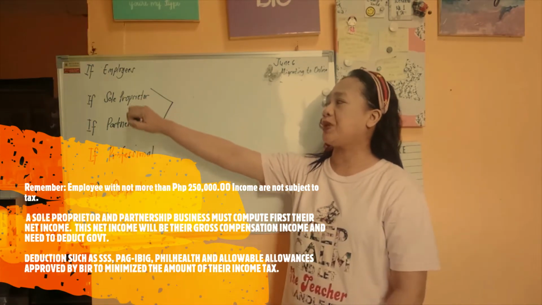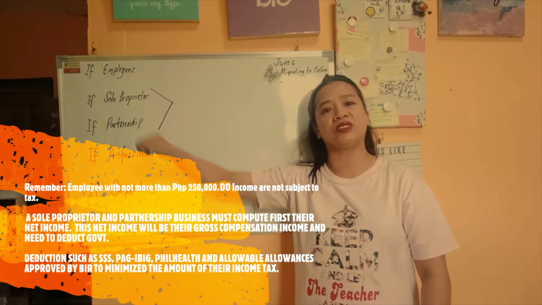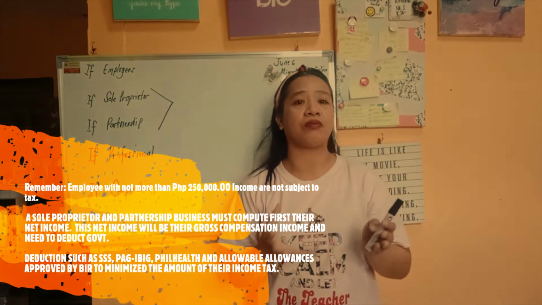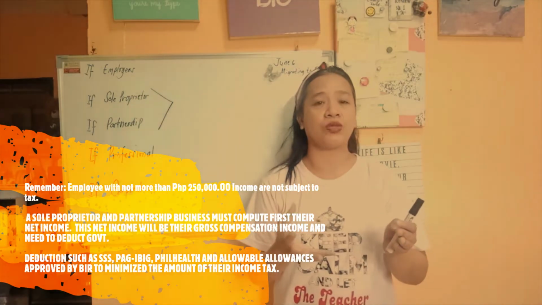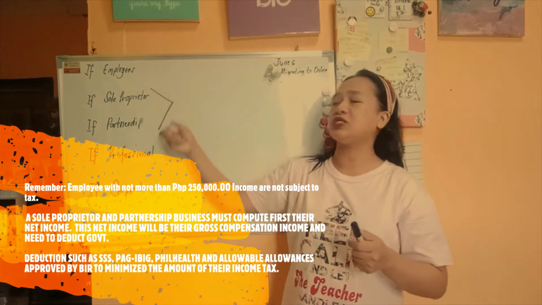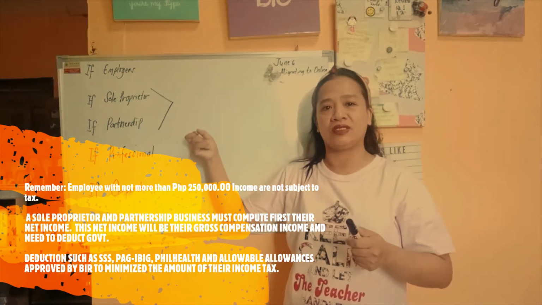If you are a sole proprietor or a partnership, then what you need to do is first compute your net income. This supposed net income will be your gross compensation income in the computation of your individual tax. Okay?